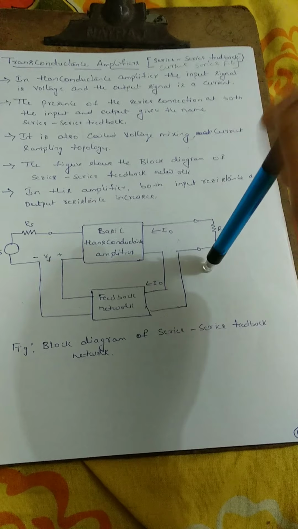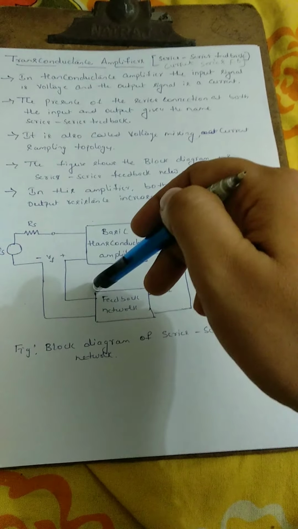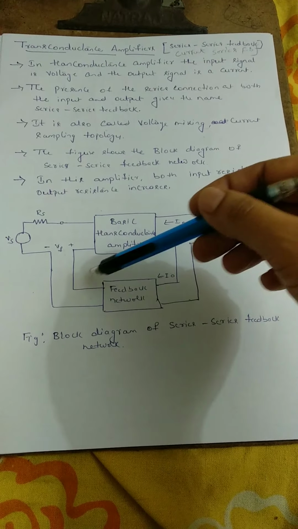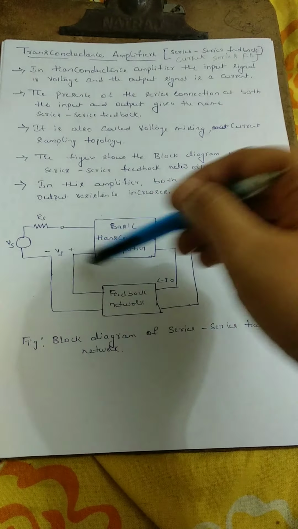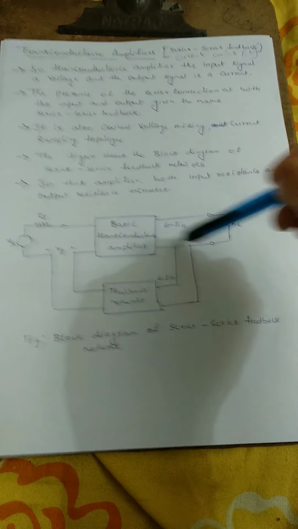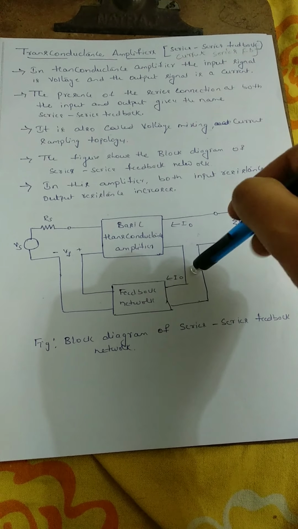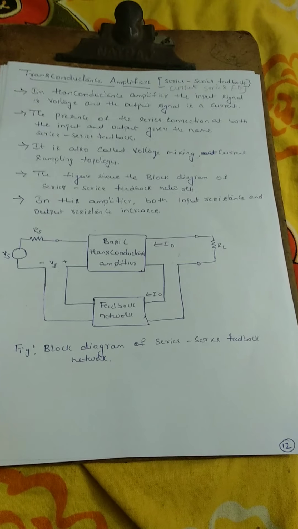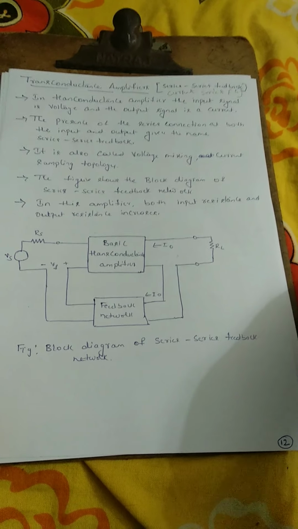Okay, so the presence of series connection at both the input and output, we call it a series connection. It is also called voltage mixing, current sampling. Voltage mixing means the input is voltage and the feedback output is voltage, so we are mixing voltage here. And we are sampling the output current, to give it to the feedback network. Sampling means we are taking some part of the output. That's why it is called sampling.